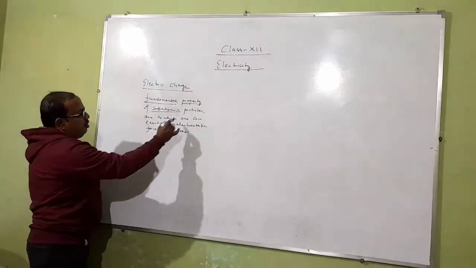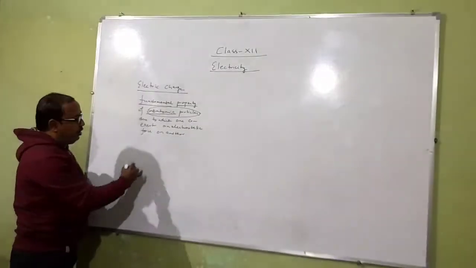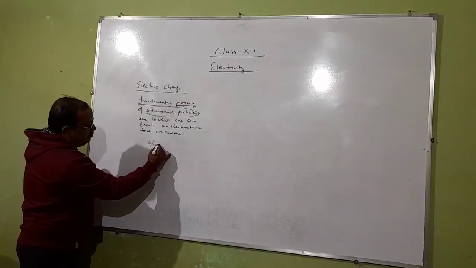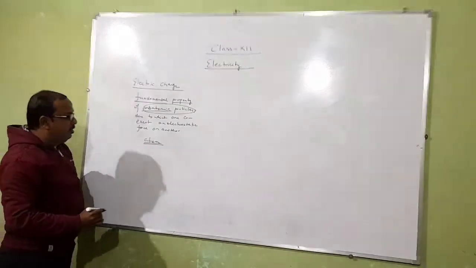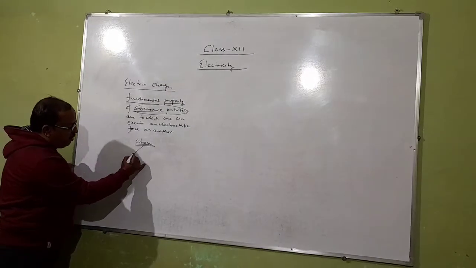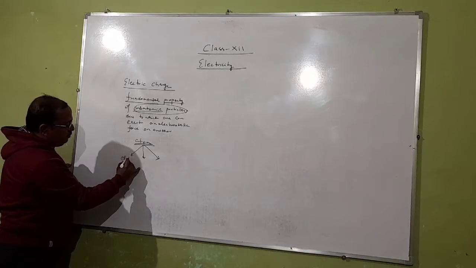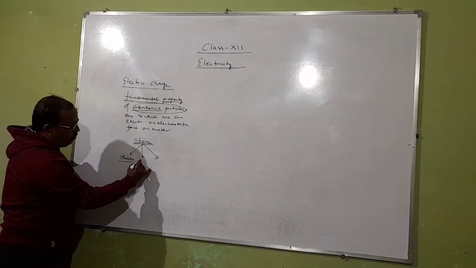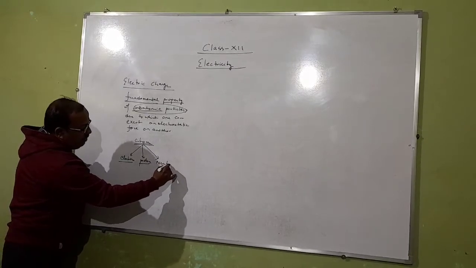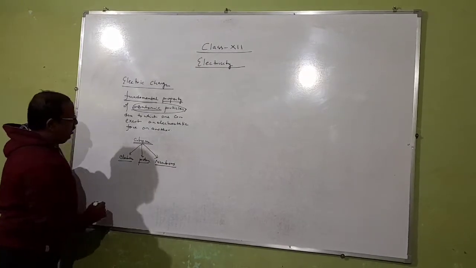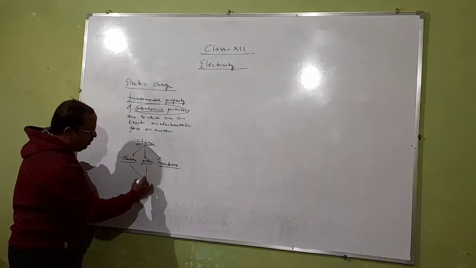So one term is coming, that is subatomic particles. Subatomic particles means what? First, atom. It is the smallest part of the element which can take part in chemical reaction. Now atom consists of three particles, that is electron, proton and neutron, and these three particles are called subatomic particles.